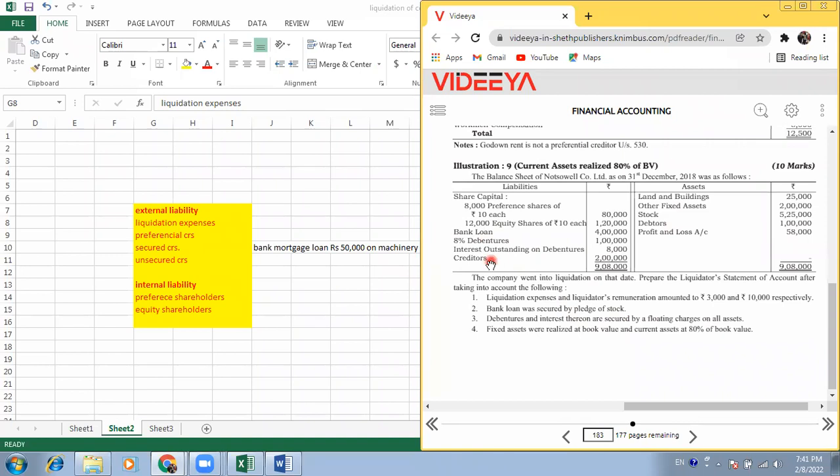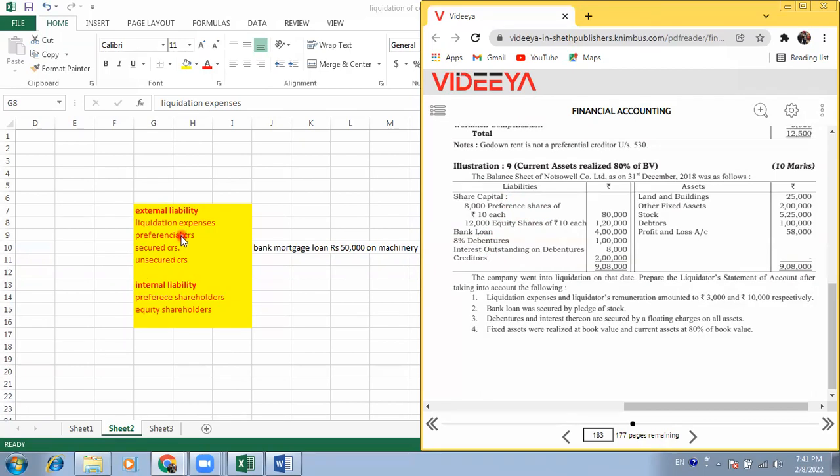No, these are the unsecured creditors because they are not pledged against any assets. Also preference shares and equity shares are unsecured payments, but these are internal liability. First we have to pay external liability. In case of external liability, creditors fall in the category of unsecured creditors.